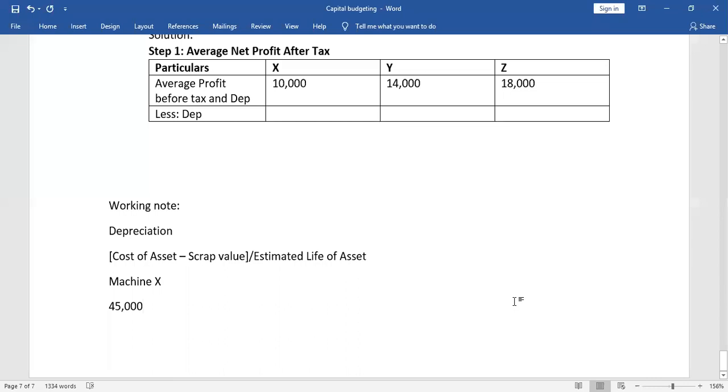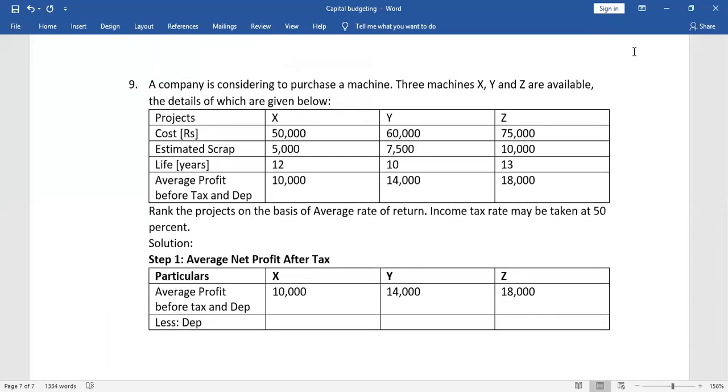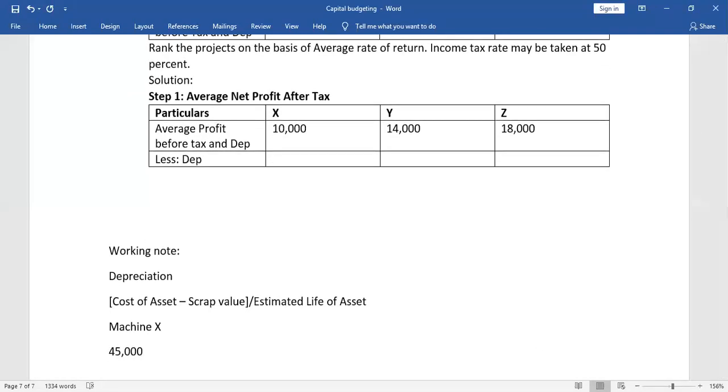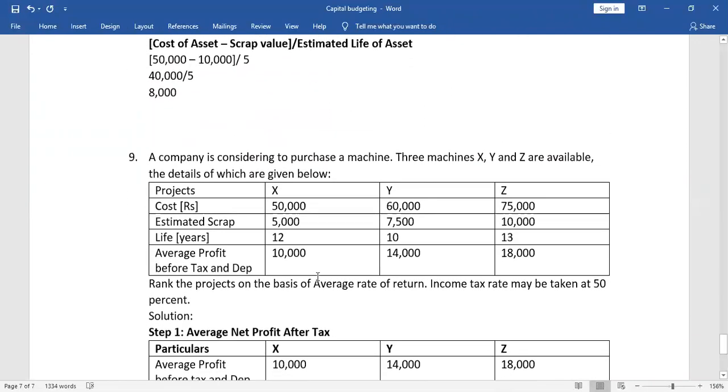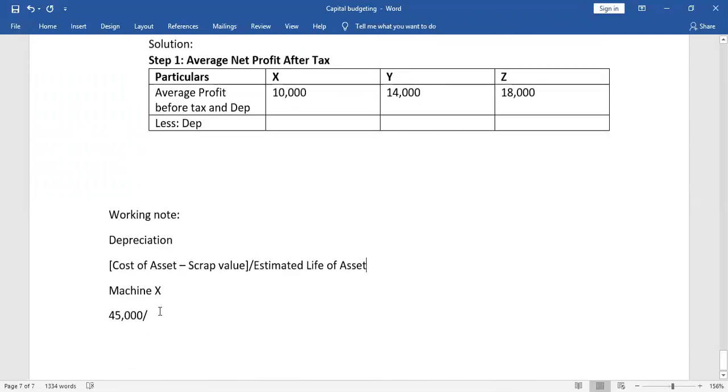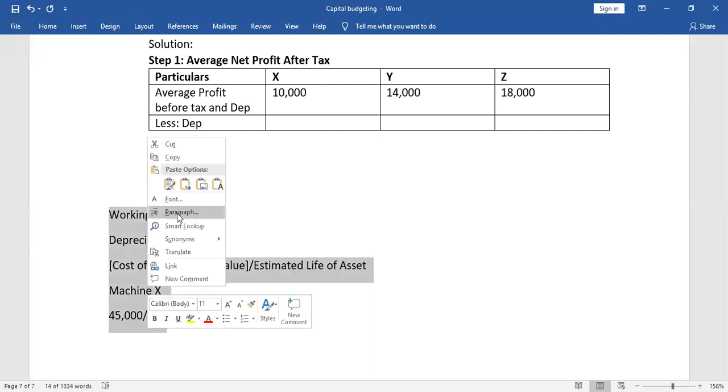The cost of the asset is 50,000 and the scrap value is 5,000. Correct answer from roll number 45. So we will write 45,000 divide by the life of the asset. X will have how many years life? 12 years life. So we will write divide by 12. How much is the depreciation coming for X? Give me that answer.